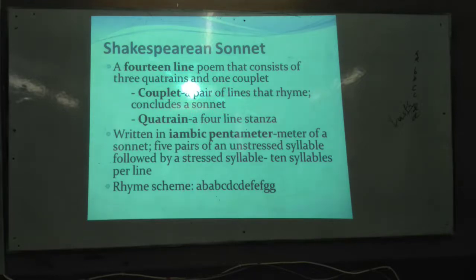4 lines. Okay. In Turgenev we see that in a stanza there are 3 lines. That's why we call it Turgenev. Written in iambic pentameter. What is that stanza called? When it is 3 lines, then what will the stanza be called? Turgenev. Already we mentioned. In that case, are they called quatrain or not? No, that is called Turgenev. Whenever each and every stanza consists of 3 lines and a regular rhyme scheme, that is called Turgenev.